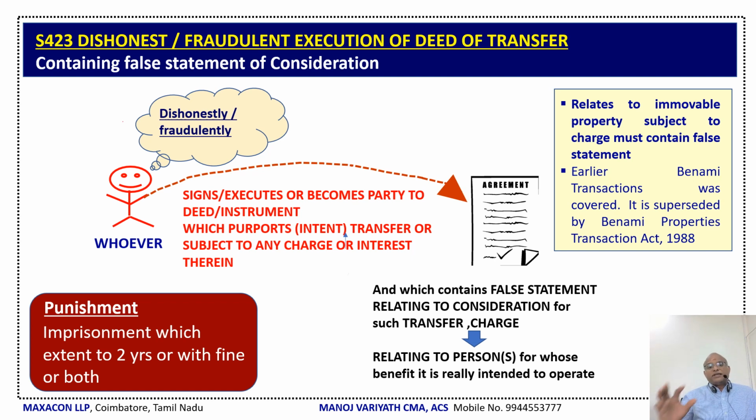Now in this situation, let us have a look into it. Here, someone dishonestly or fraudulently signs or executes or becomes a party to a deed or instrument which purports to transfer or subject to any charge or interest therein, and which contains a false statement relating to the consideration for such transfer or charge, or relating to the person for whose benefit it is really intended to operate.